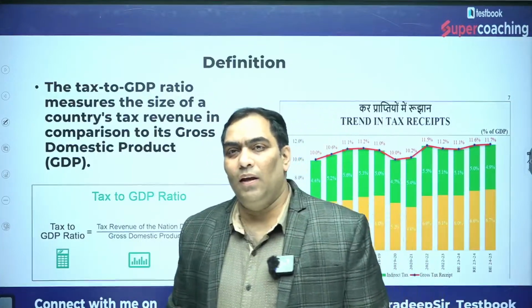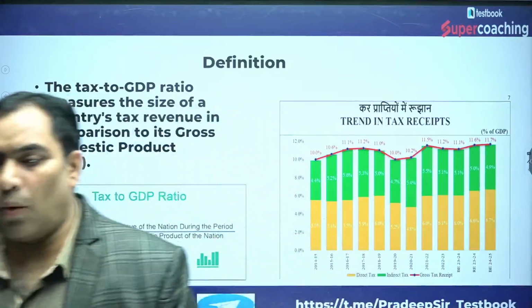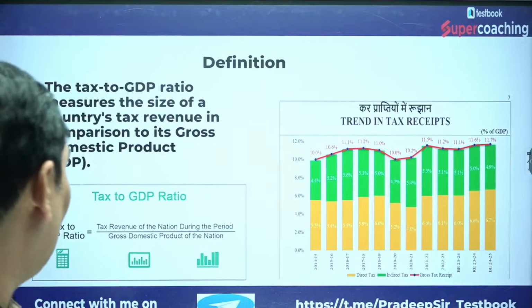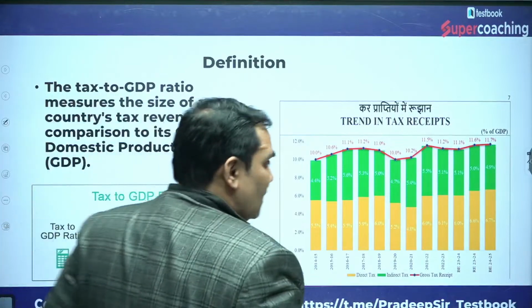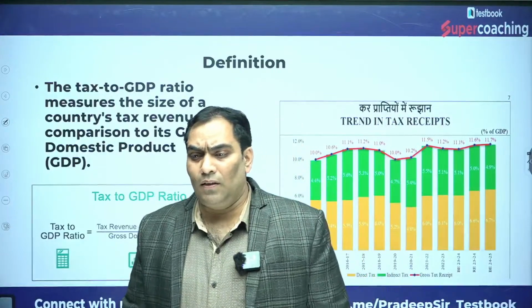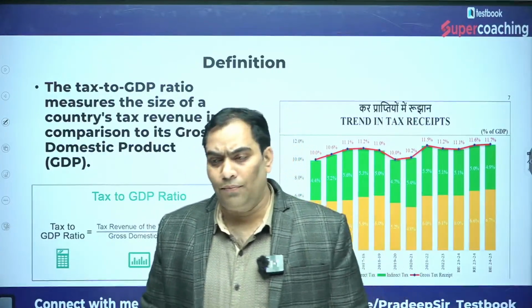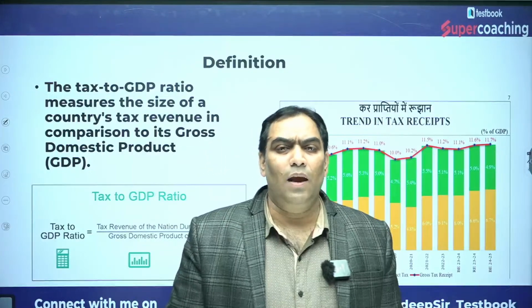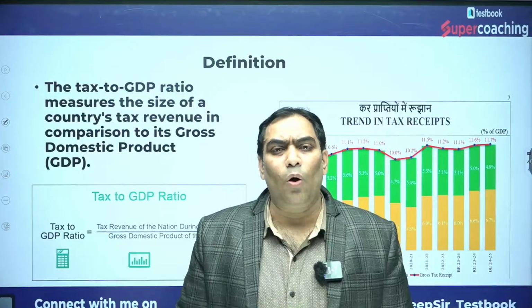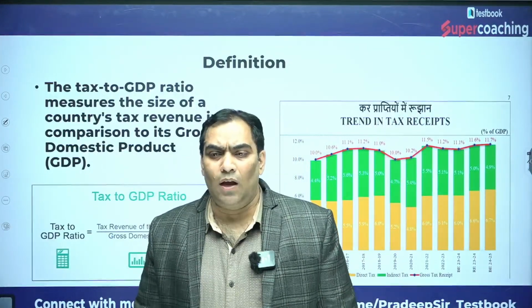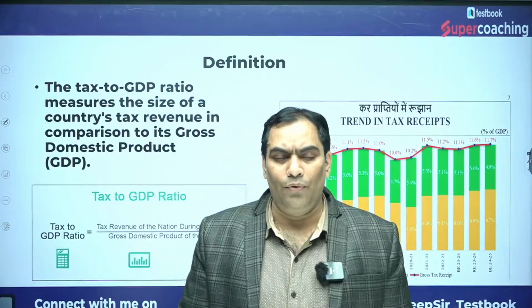And today we meet here to discuss one of the very important topics of Indian economy, related to current affairs, and that is none other than the tax GDP ratio. After the budget, the finance secretary stated that the tax GDP ratio is 11.6% and it is an all-time high. In that context, we are going to discuss this very important topic of Indian economy.